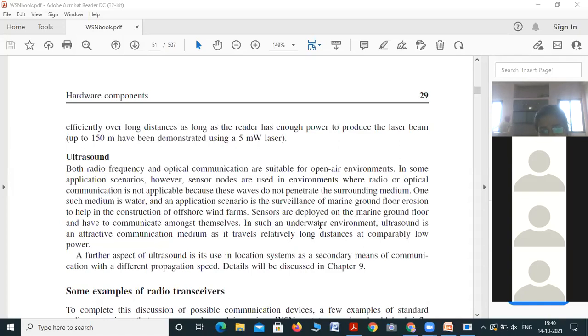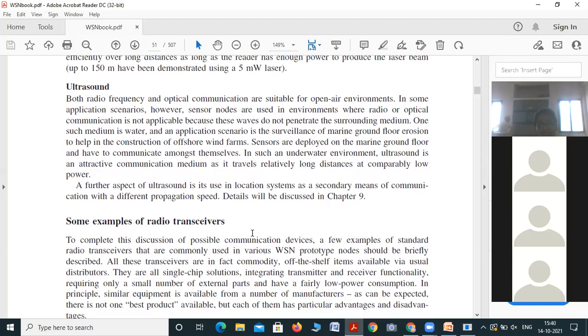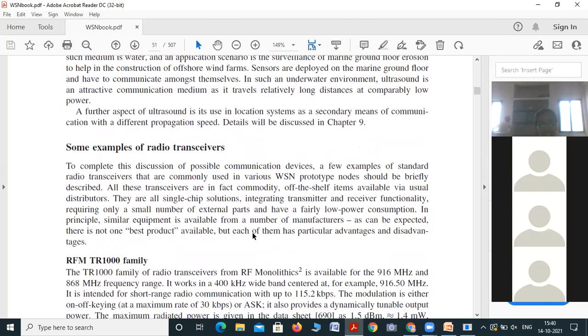In such an underwater environment, ultrasound is an attractive communication medium as it travels relatively long distances. Further, ultrasound is also used in the medical field.